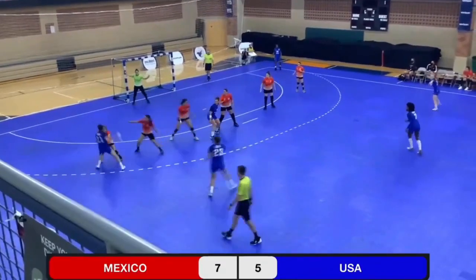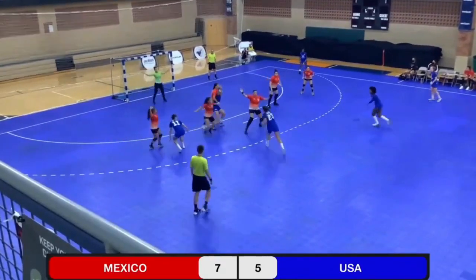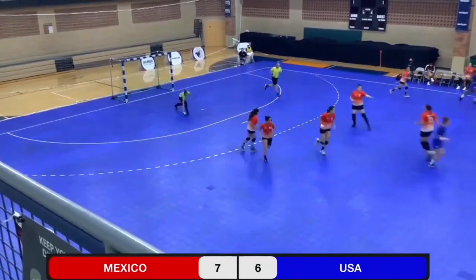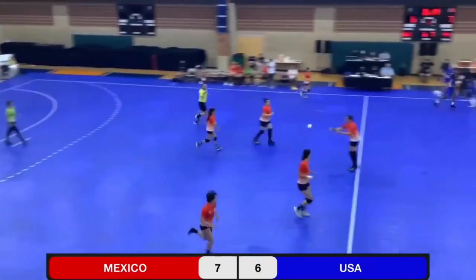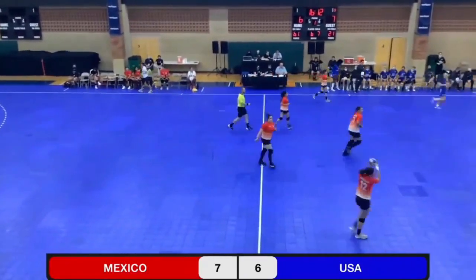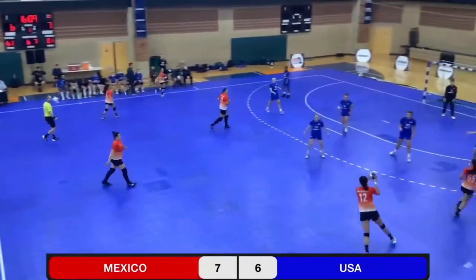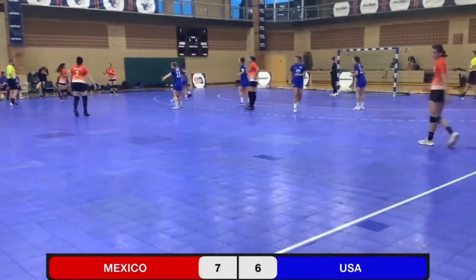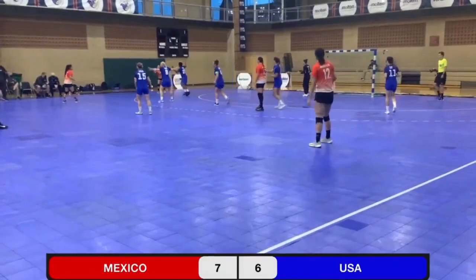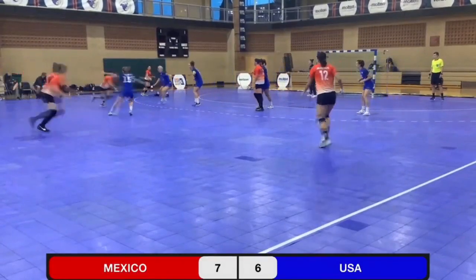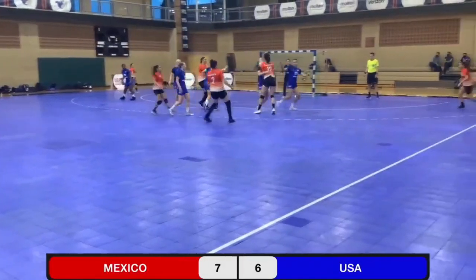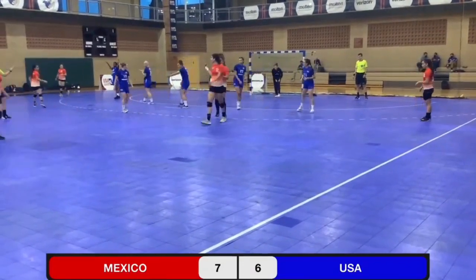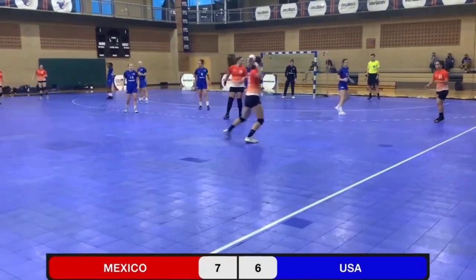To Christensen, down to Taylor. She's bottled up. Christensen with another shot from 9 meters. Cuts the lead to 6-7. Now we have a foul on the play. We'll restart at 9 meters.